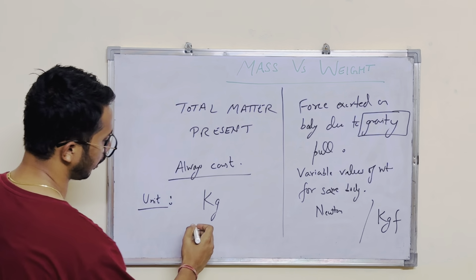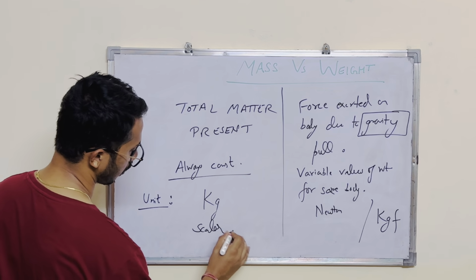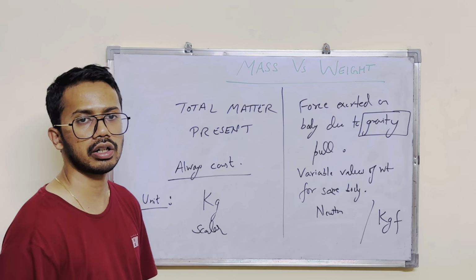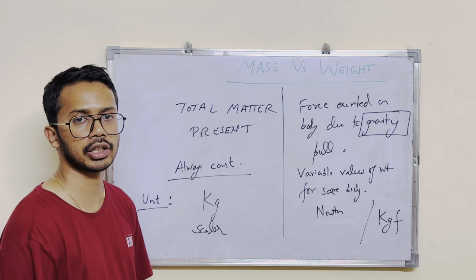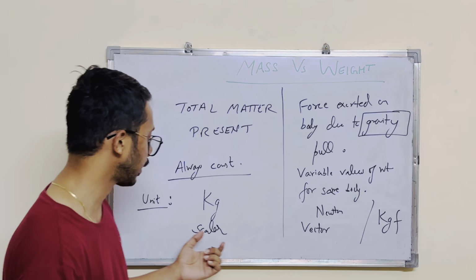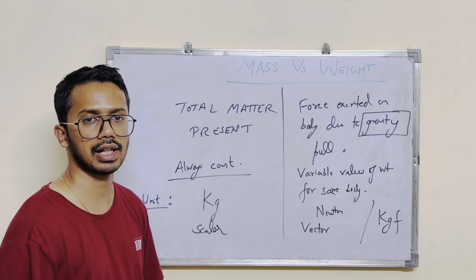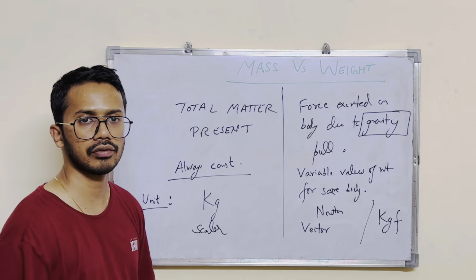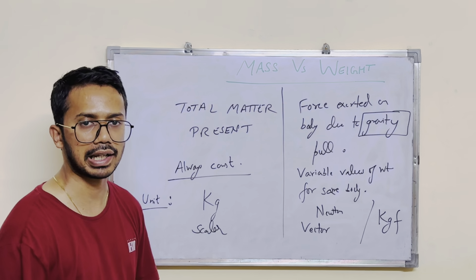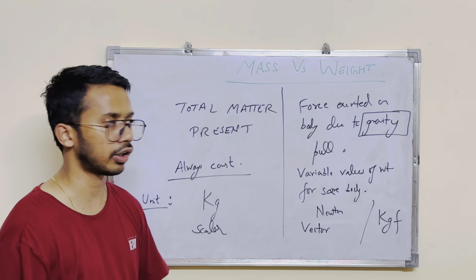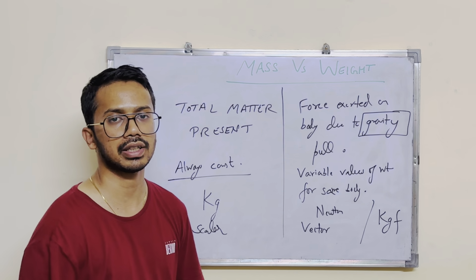Now mass is a scalar quantity. So what do we mean by scalar quantity? That mass does not require any direction while you are denoting any body's mass, whereas weight is a vector quantity, direction is there. And undoubtedly you must be aware that the direction of weight will always be pointing downward because it is because of the gravitational pull. So to calculate the total mass, we just take the algebraic sum, whereas while calculating total weight we have to see how the bodies are placed, or what is the angle between them, and accordingly we can calculate the total weight being exerted.